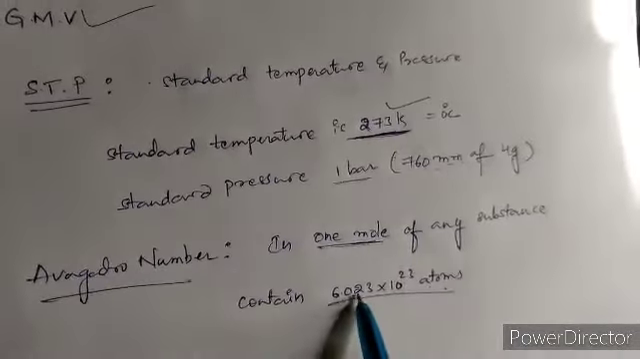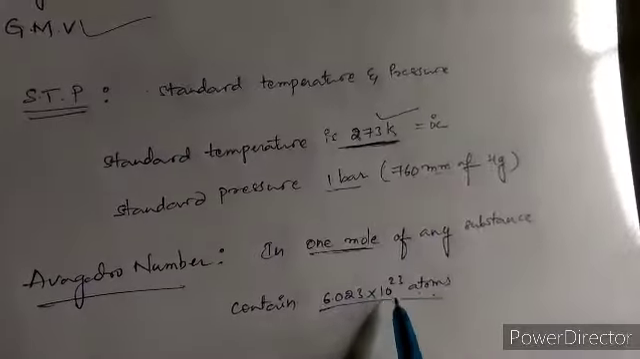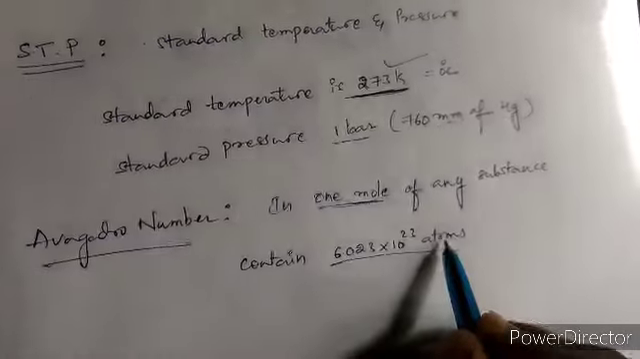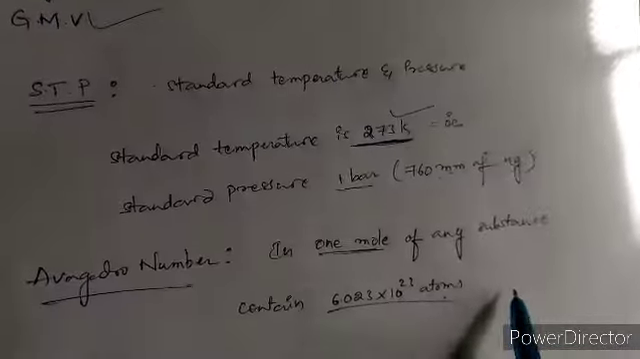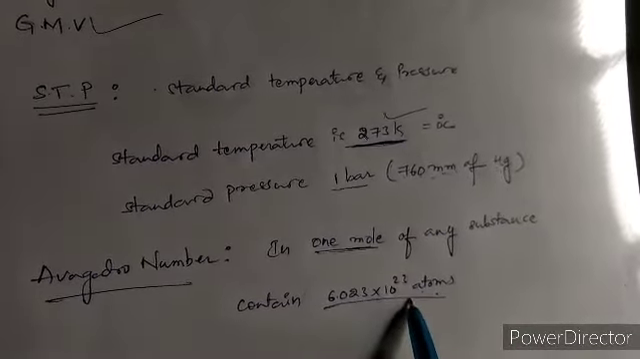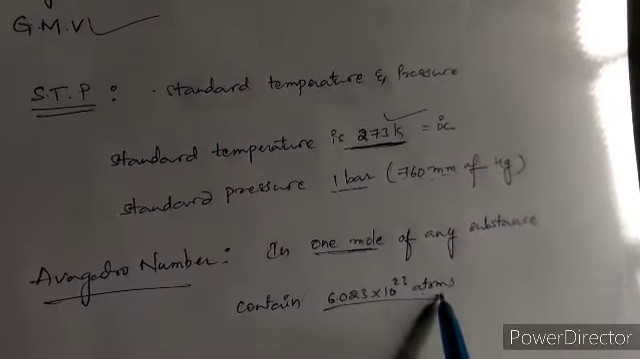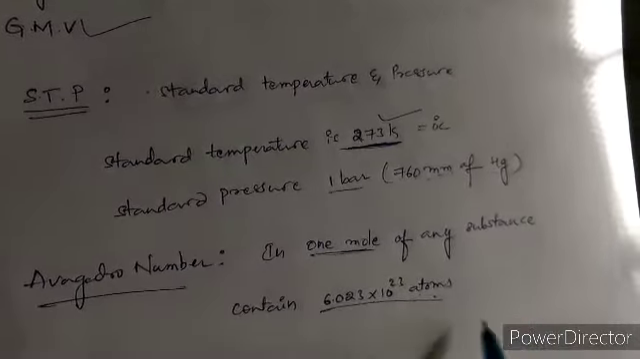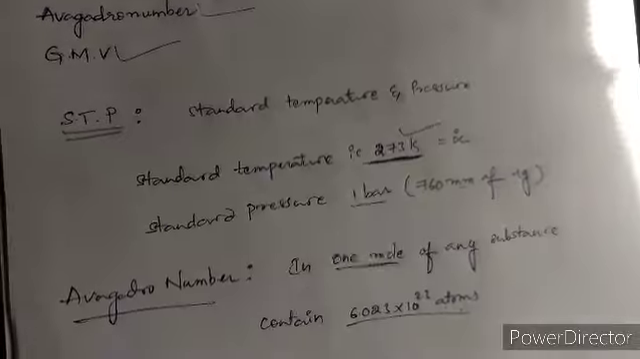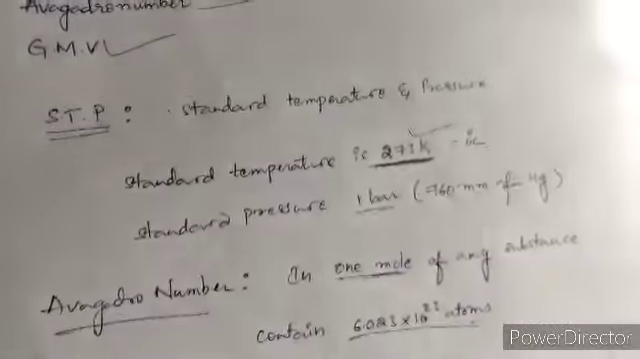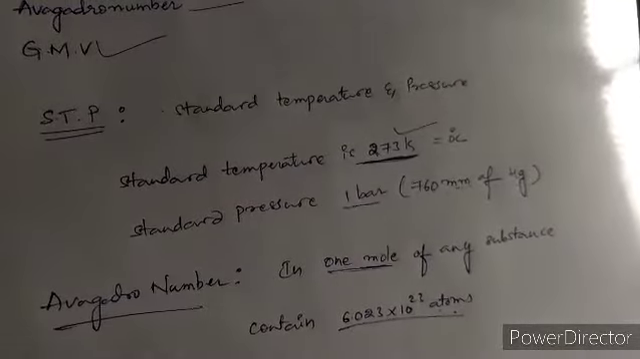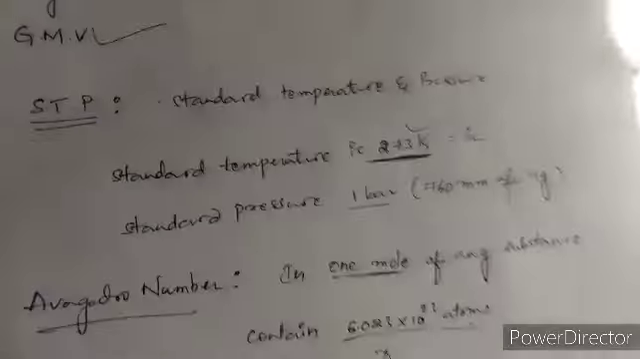So 6.023 into 10 to the power of 23 means writing 1 and then zeros up to 23, and multiplying with 6.023, you will get one number. That much number of atoms will be present in 1 mole of any substance. That is Avogadro number. Suppose 1 mole of H2 gas contains 6.023 into 10 to the power of 23 atoms.